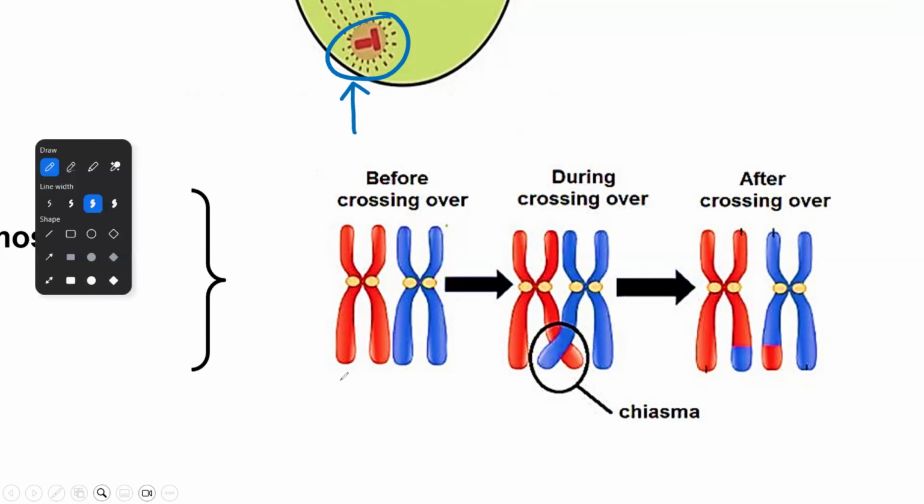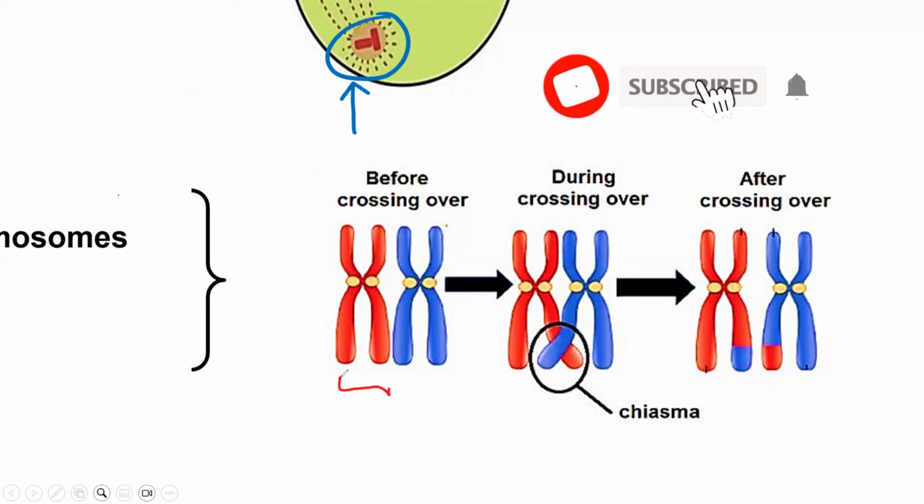These ones look the same. They've got the same shape, the same size, and we assume they code for similar characteristics. Do you notice that the homologous chromosomes are lying next to each other? Yes, sir. So we actually call that a bivalent. We call that a bivalent.